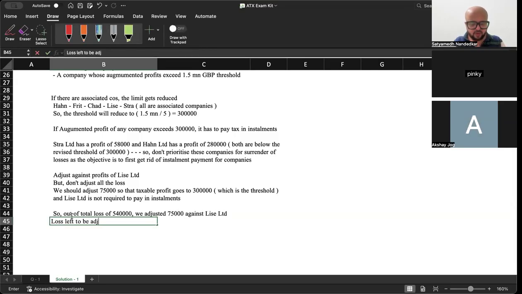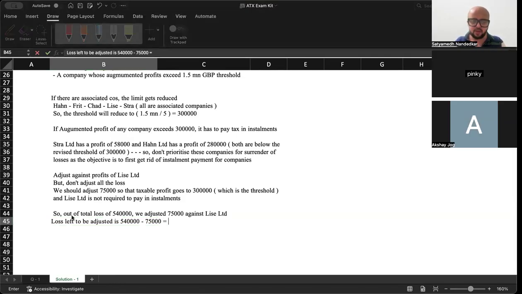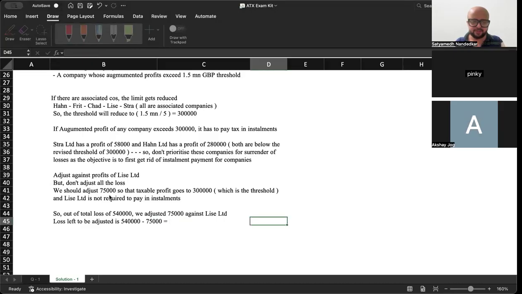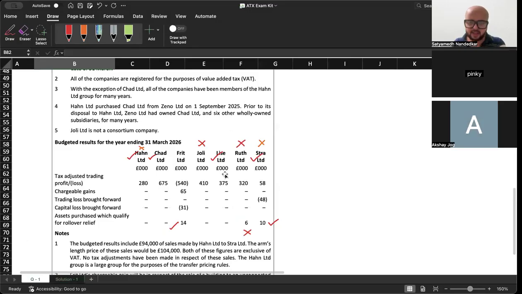Loss left to be adjusted is 5,40,000 minus 75,000. कितना होगा बताओ? बताओ. 540 minus 75. 4,65,000. ठीक है. 4,65,000 is yet to be adjusted. लीज के अगेंस्ट adjust कर लिया.